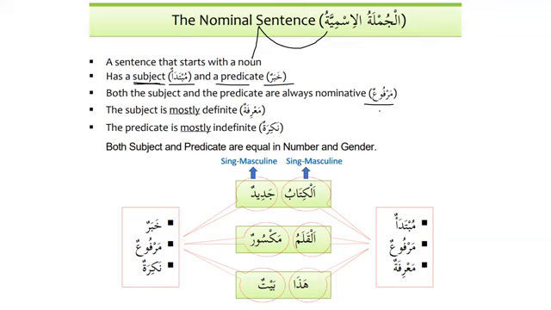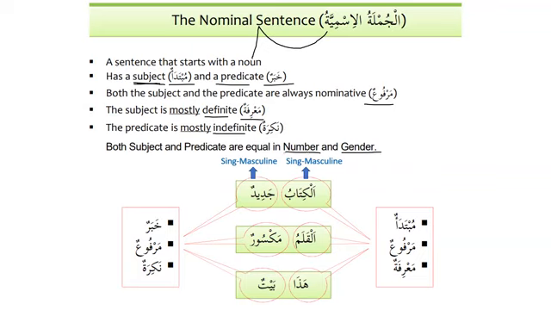They are marfu', which, as we know, means they have dhamma or dhammatan. The subject is mostly definite, ma'rifatun, and we have discussed this a lot, starting from lesson number 1. And the predicate is mostly nakiratun, or indefinite. You remember that the combination of definite and indefinite makes a complete sentence. Both subject and predicate are equal in number and gender. That is very, very important information.